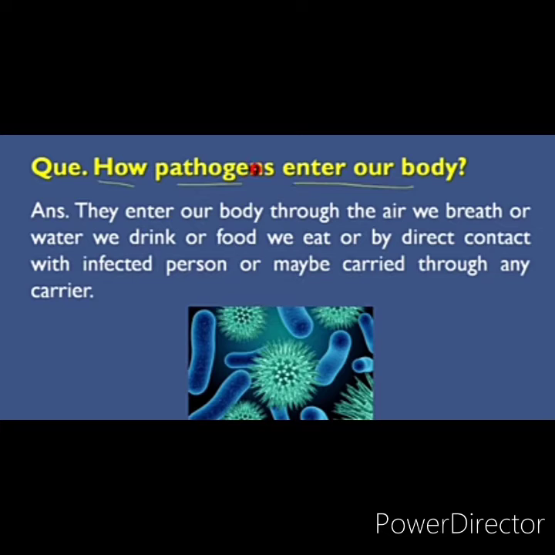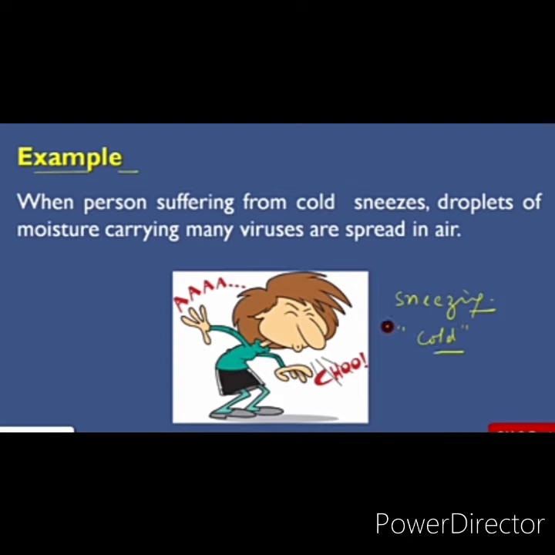To understand how these pathogens can enter our body, we are taking an example of a person who is suffering from common cold or any flu, or you can also name COVID-19. When he or she sneezes, droplets of moisture carrying many viruses are spread in the air.